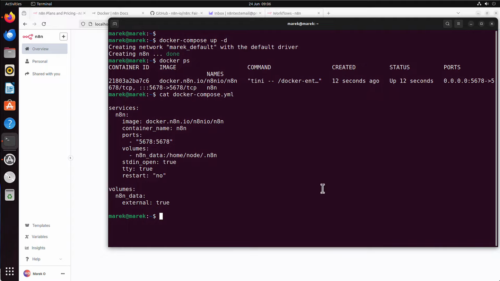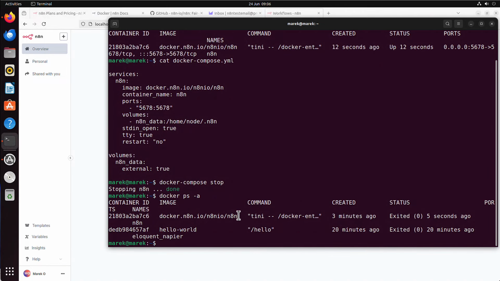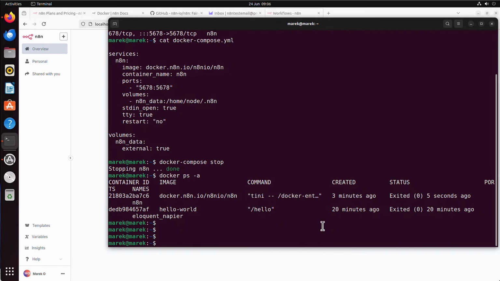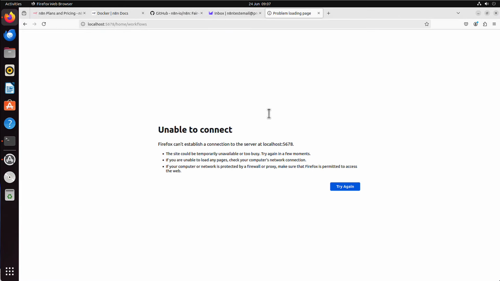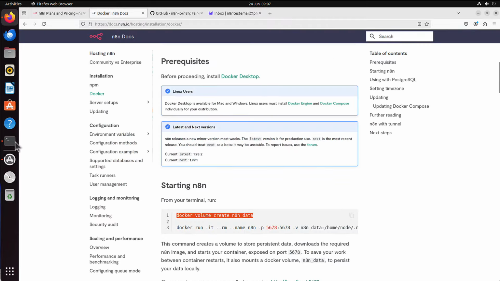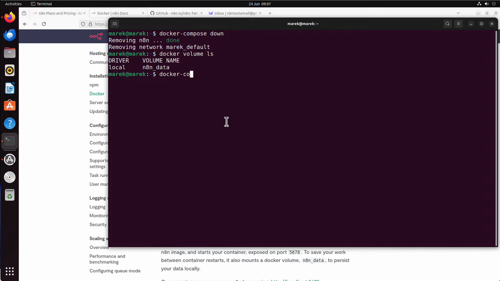And if I want to stop it, I can say docker compose stop. If you run docker ps -a, it will show us this container, but its status is exited. And then I can also remove it by running, let me clear, docker compose down. The good thing though is it will not remove this volume. As you can see, this storage is still there. And all my configuration, if I refresh here, well, we stopped the process, yes? But I can simply run, again, that docker compose up -d.